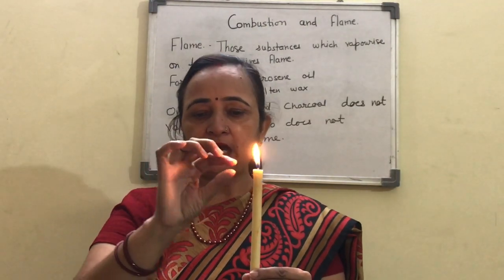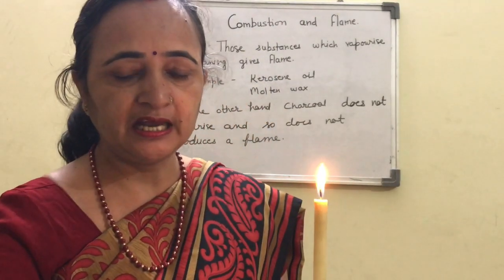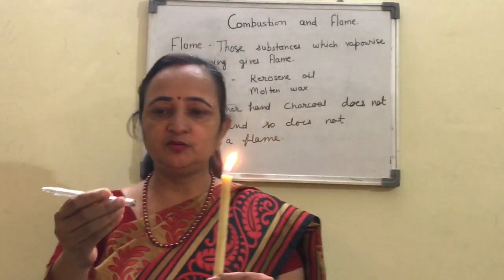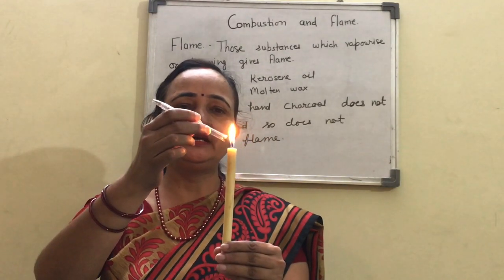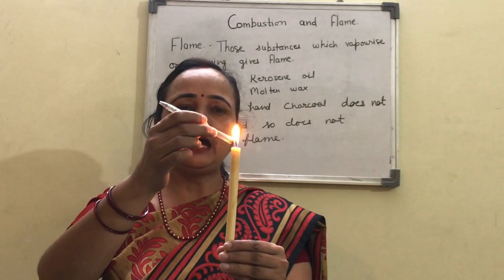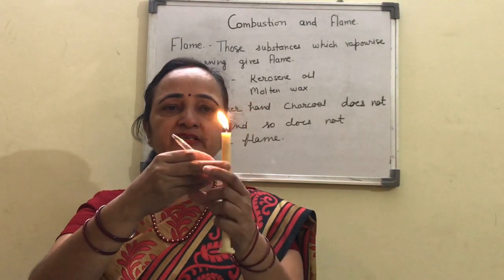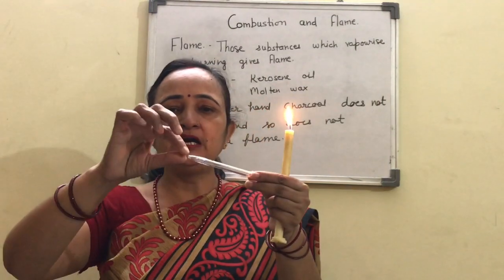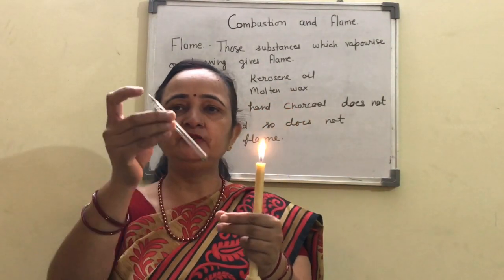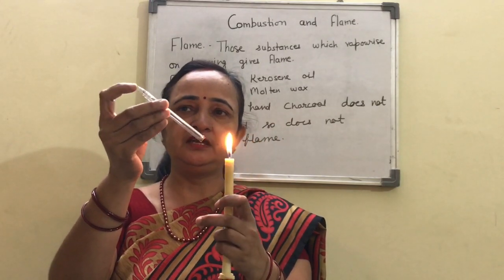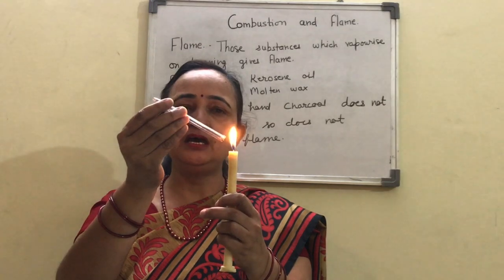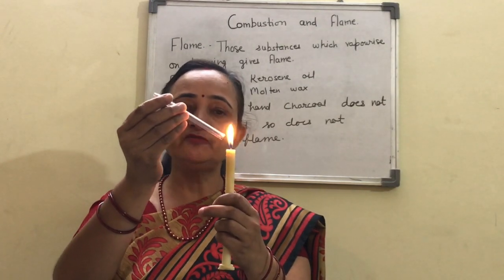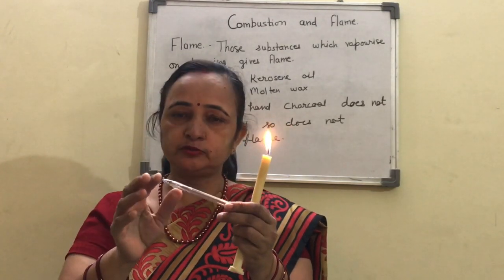Suppose this is a glass tube. Actually this is not a glass tube, this is plastic, so I am just showing you. You have to bring it near the flame, and then bring a burning matchstick in front of the mouth of the tube, and you can observe a flame here also.